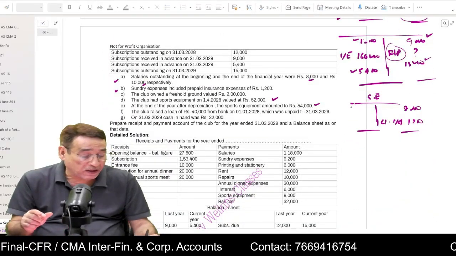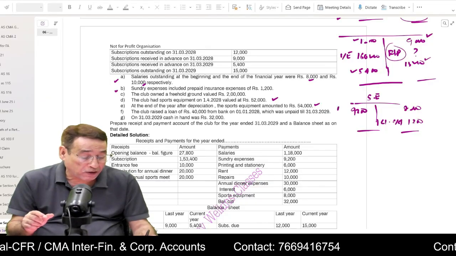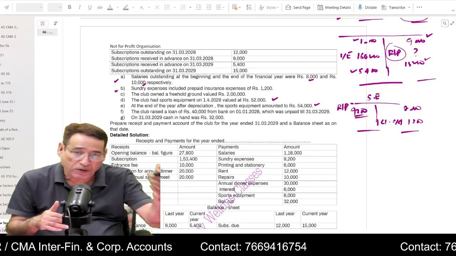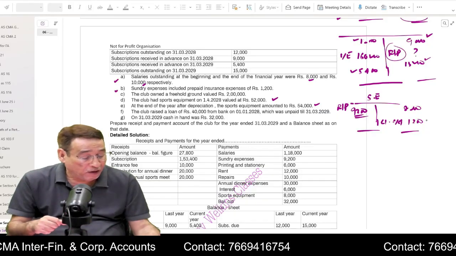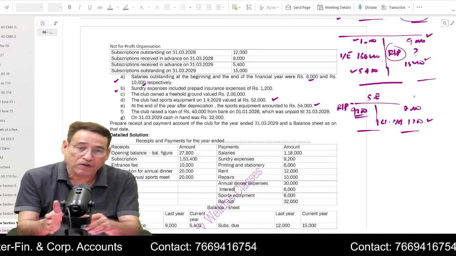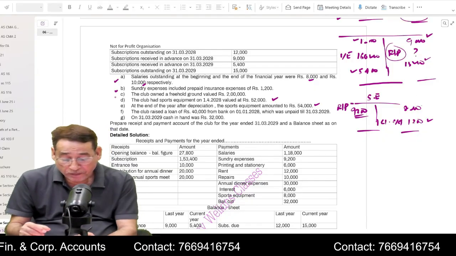Now you balance it. It will tell you that in the current year, total payment for sundry expenses was 9,200. 9,200 you are going to write on the payment side. 1,200 prepaid will appear on the asset side. This 8,000 is already appearing over here.